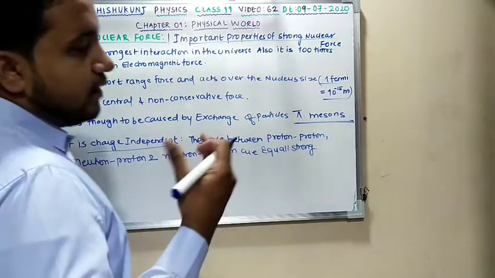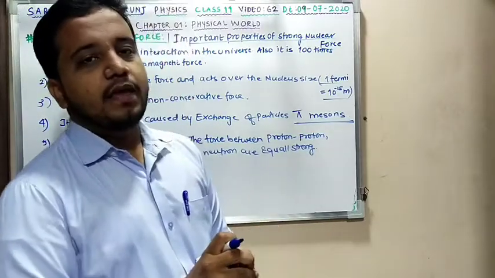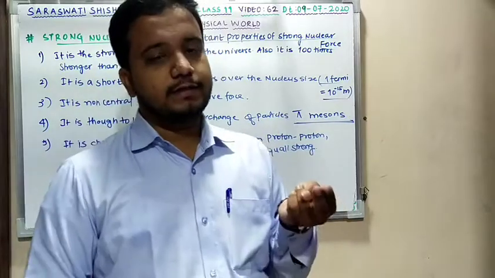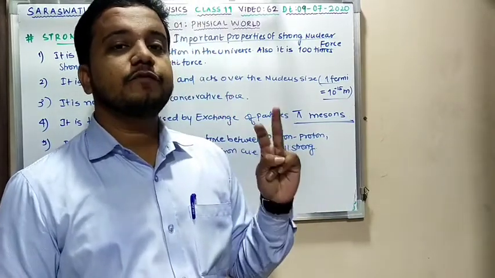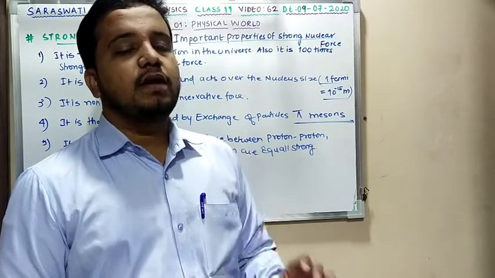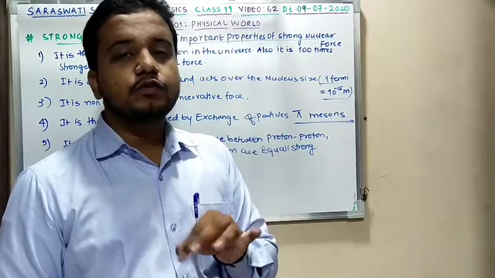Before moving to the next force, I want to discuss two more important points in context to this topic. We have seen that gravitational force is inversely proportional to the square of the distance. Electromagnetic force, in which electrostatic force is inversely proportional to the square of the distance, when it was 1 upon r square. Here we will be able to see that it varies for the high power greater than 2 of that distance.